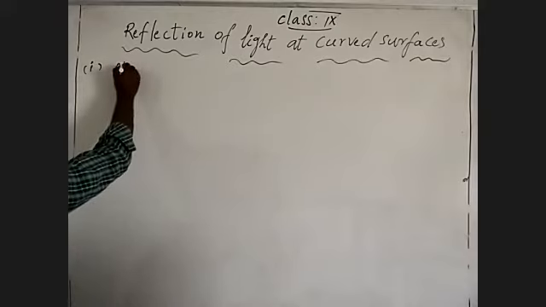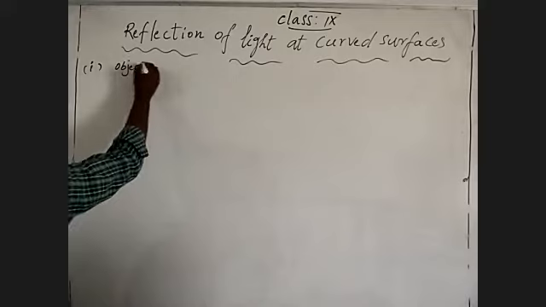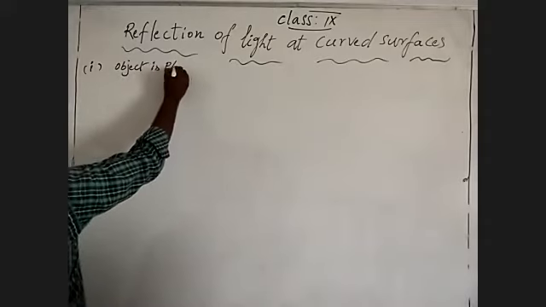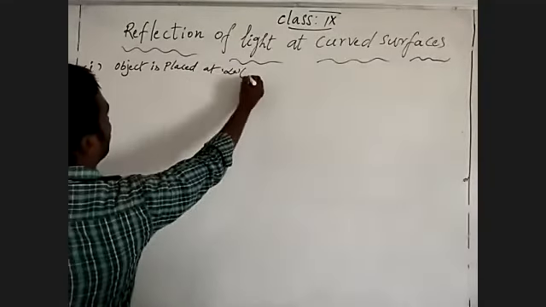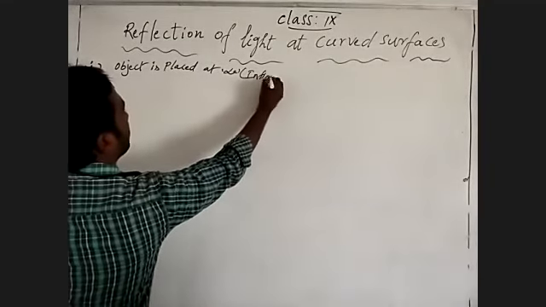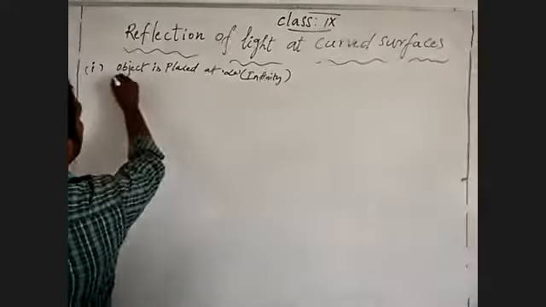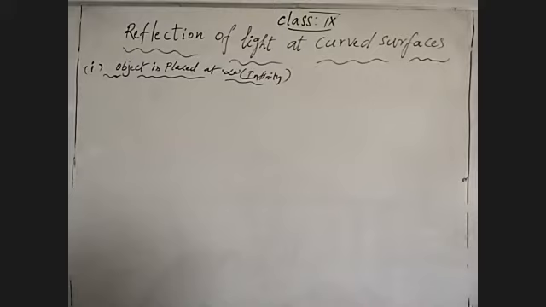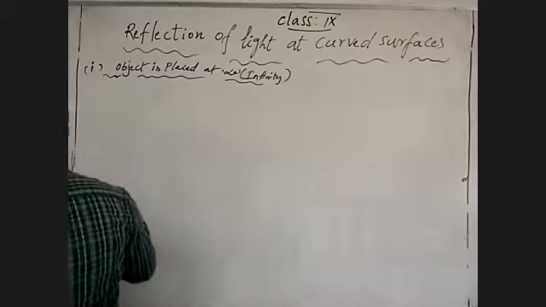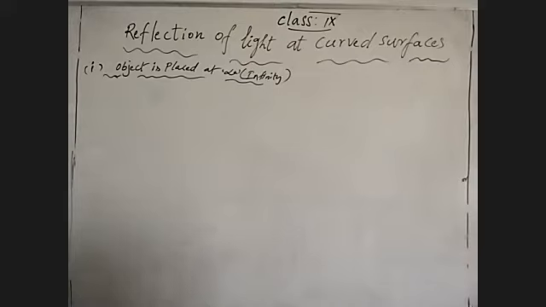So the object is placed at infinity. Means what? Infinity means unknown distance.